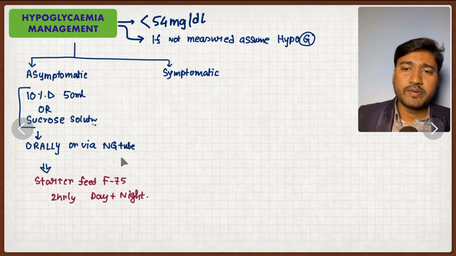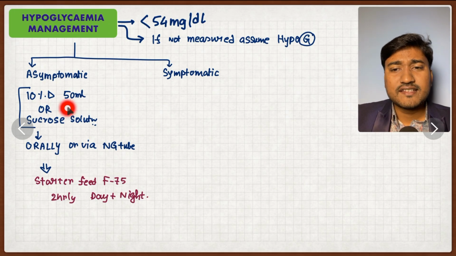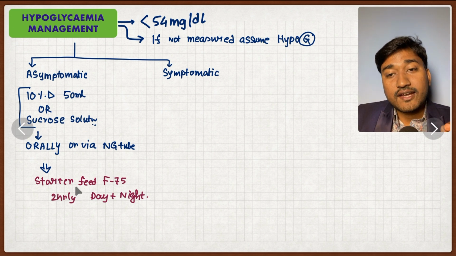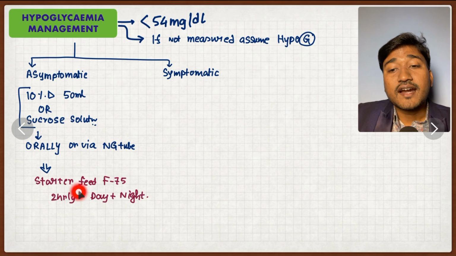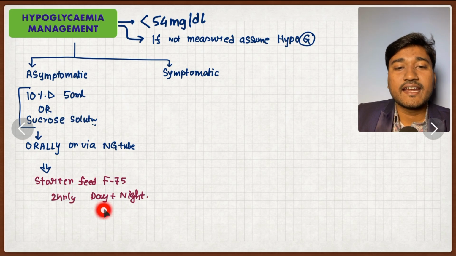You have to feed. If 10D is not available, you can use sucrose solution instead, and also you have to start starter feed F75, given 2 hourly day and night.